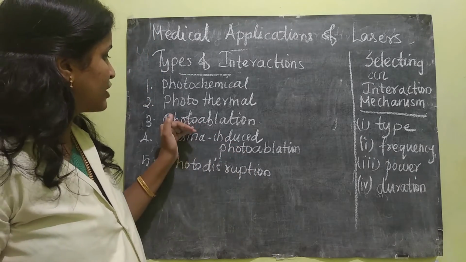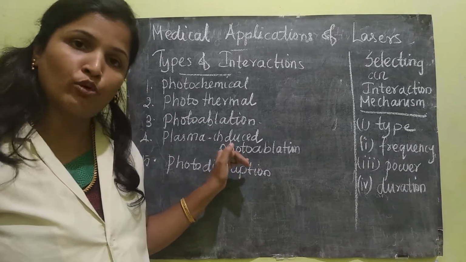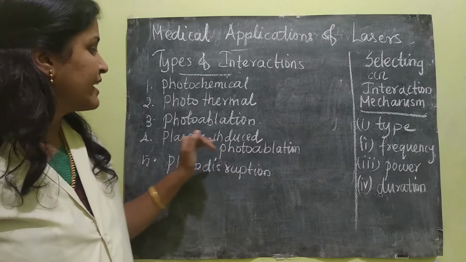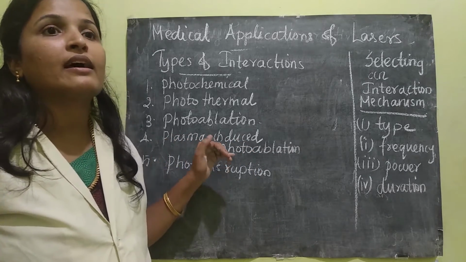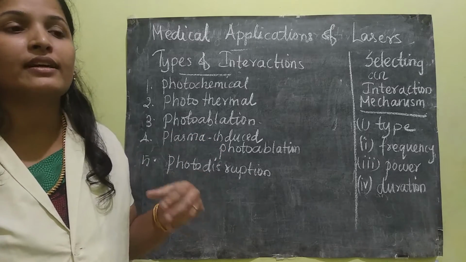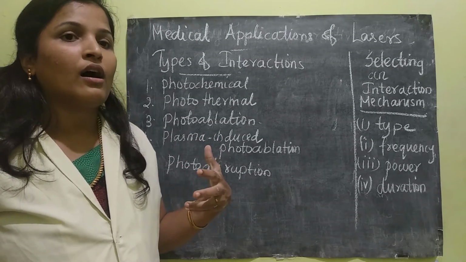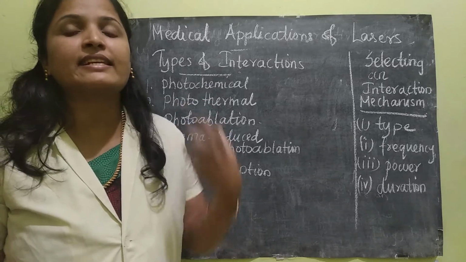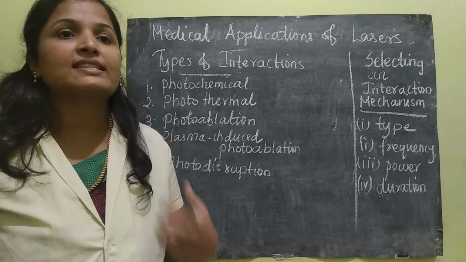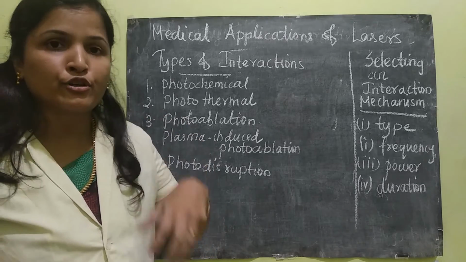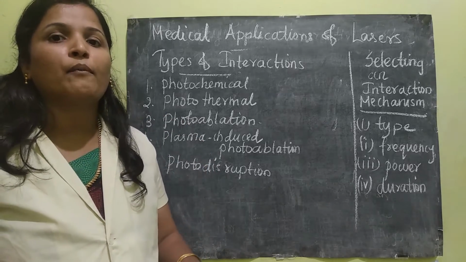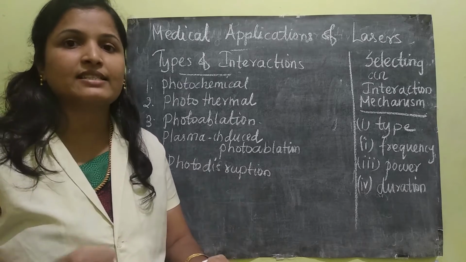It is very similar to photoablation, that means the removal of tissue only, but here it is plasma-induced. The key here is the light energy. Highly energized laser beams are applied, and these are introduced with the help of a powerful or intense electric field.